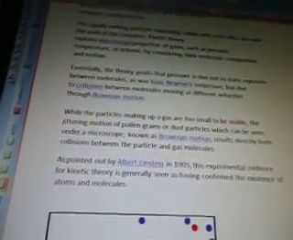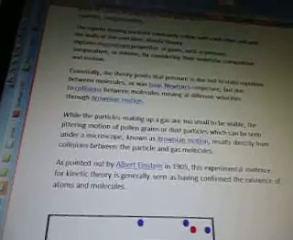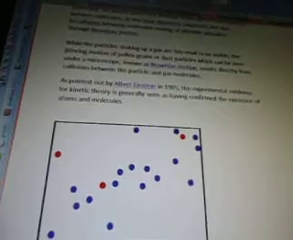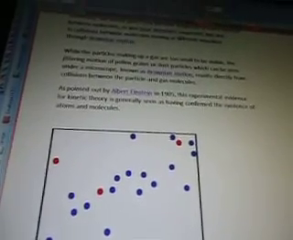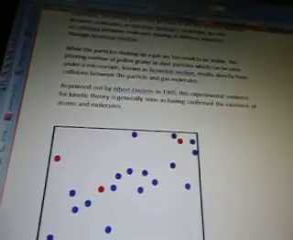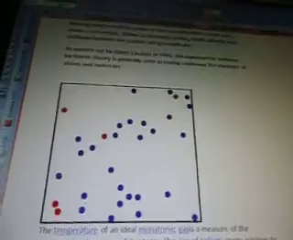While the particles making up a gas are too small to be visible, the jittering motion of pollen grains or dust particles, which can be seen under a microscope, known as Brownian motion, results directly from collisions between the particles and gas molecules. As pointed out by Albert Einstein in 1905, this experimental evidence for kinetic theory is generally seen as having confirmed the existence of atoms and molecules.